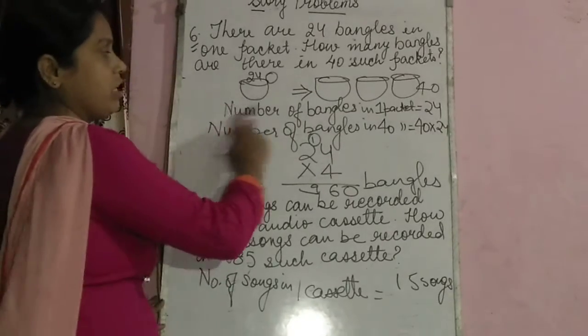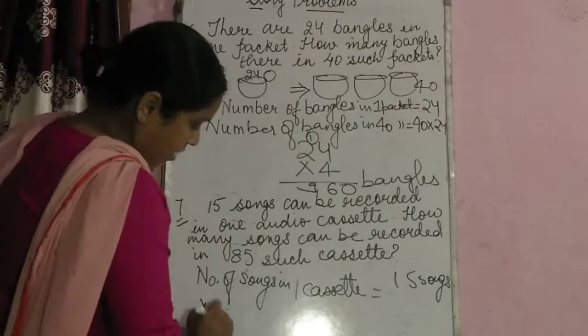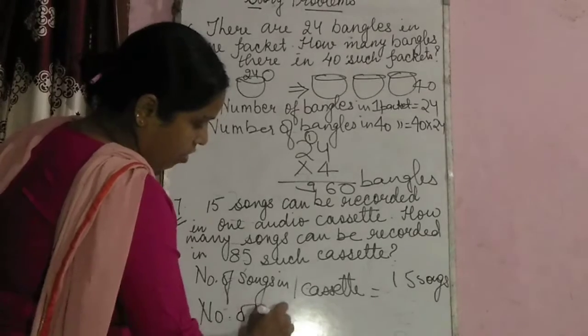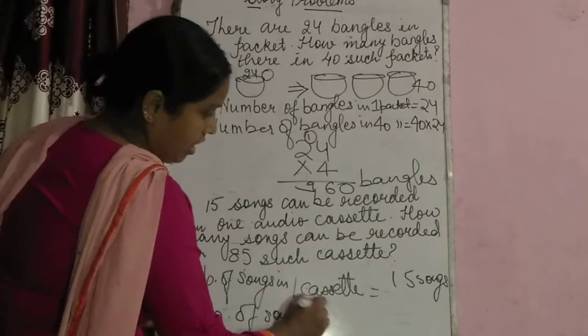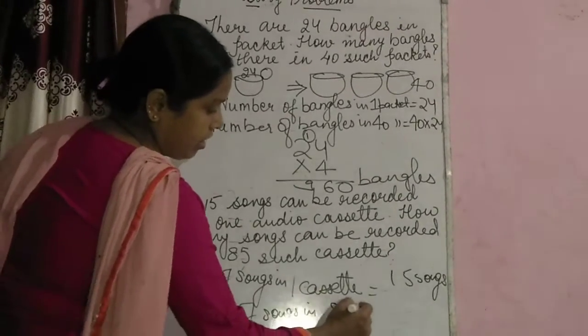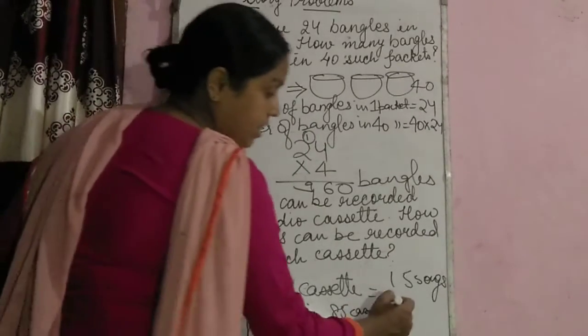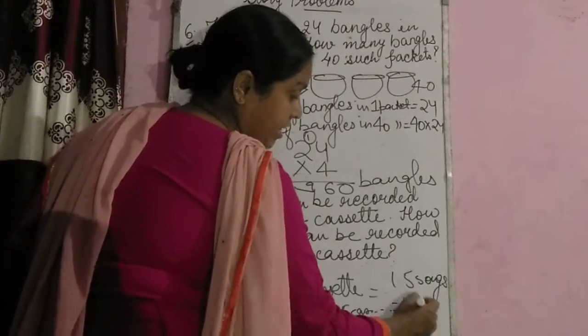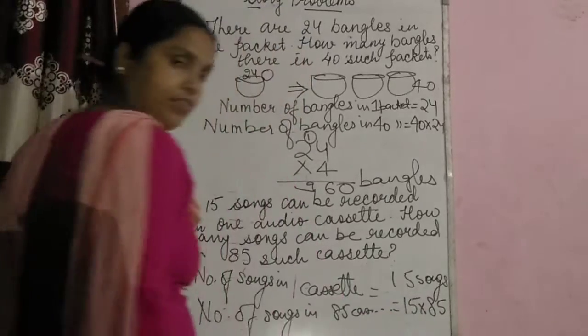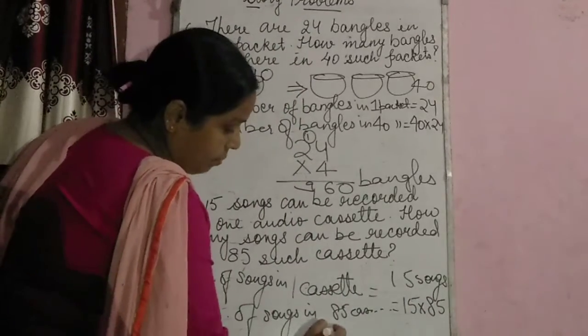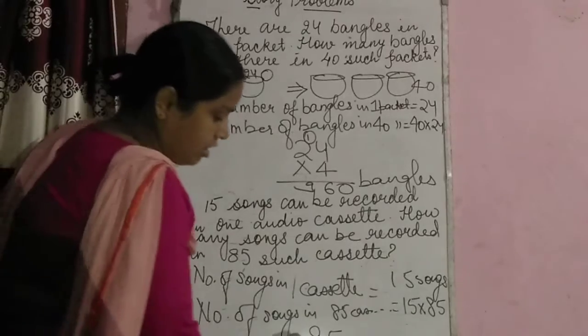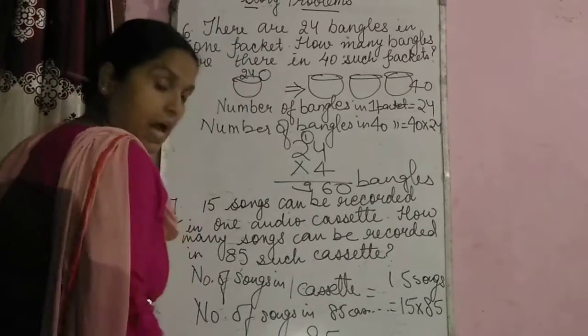You are going to use the word number only. Then, since I have to find the number of songs in 85 cassettes, it will be 15 times 85. Again, the bigger number will be your multiplicand, the smaller number will be your multiplier.